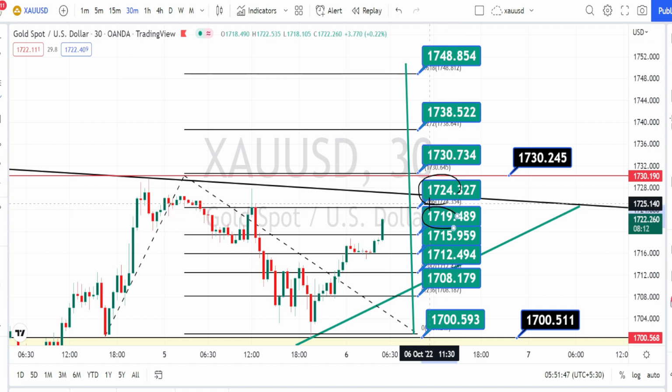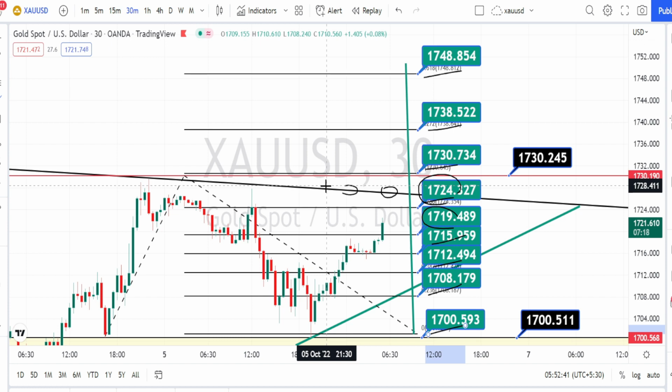And if the price action breaks this resistance level of 1724, wait for it to break this resistance line from the daily time frame, and next level of resistance is going to be around 1730, 1738 and 1748. And if the price action breaks the support level of 1719, next level of support is going to be around 1715, 1712, 1708 and 1700.